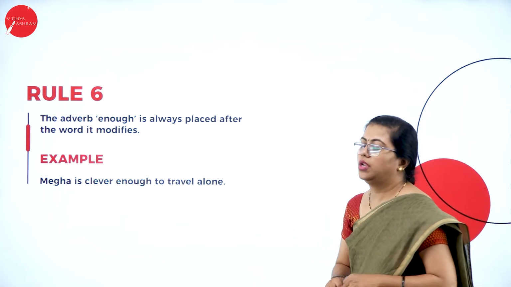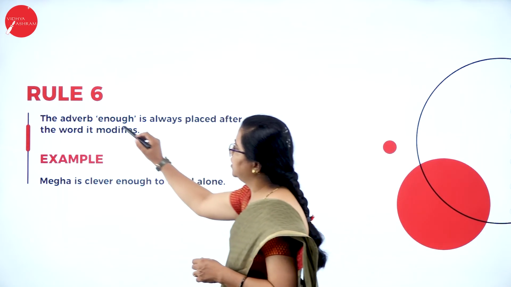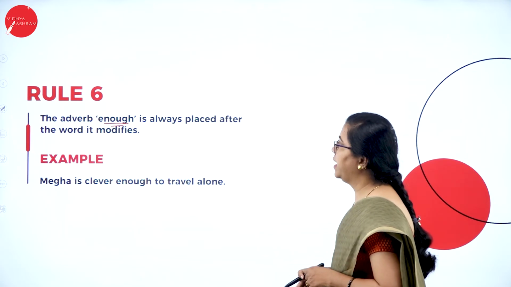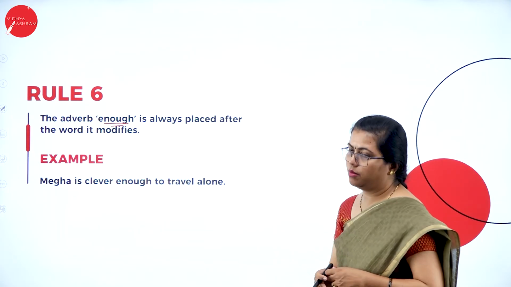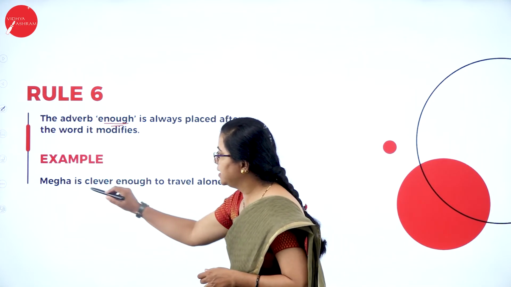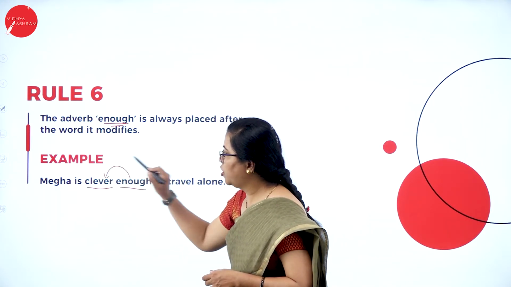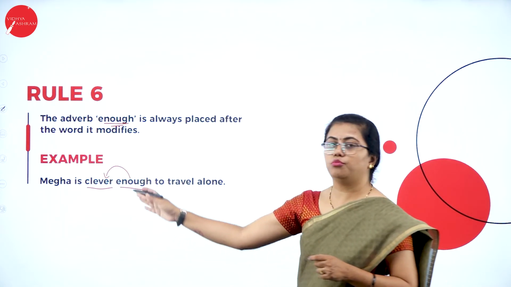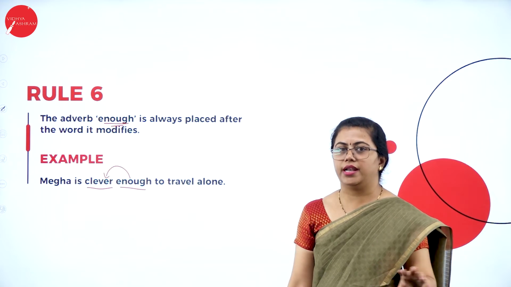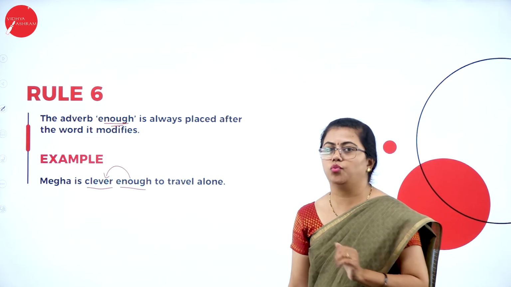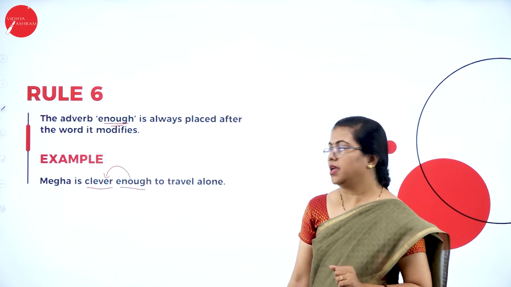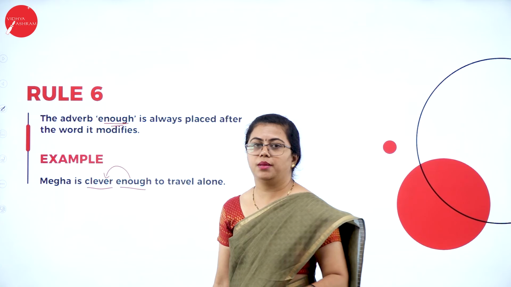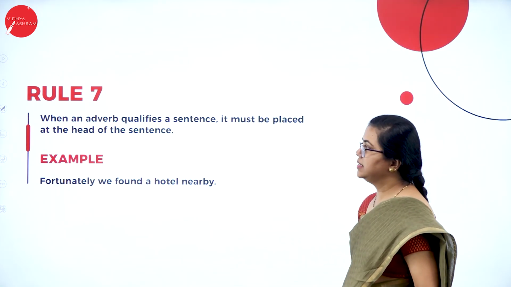Then we move on to rule number 6, the adverb enough. This is an adverb for which a rule is made exclusively. The adverb enough is always placed after the word it modifies. For example, Megha is clever enough. Here enough is modifying the word clever. Whenever you use the adverb enough to modify another adverb or an adjective, you have to place it after the word it is modifying. Fine. Megha is clever enough to travel alone. So this was rule number 6.